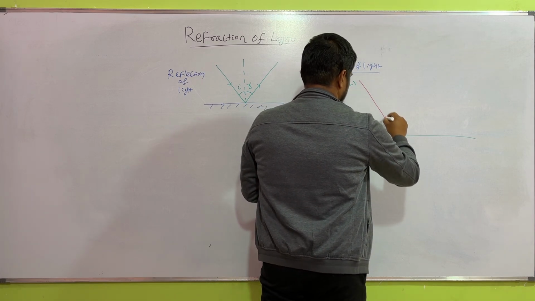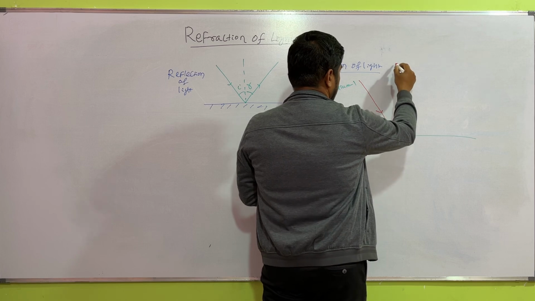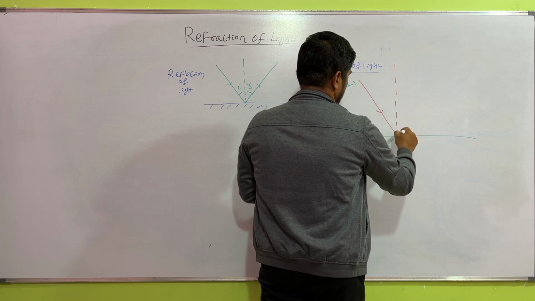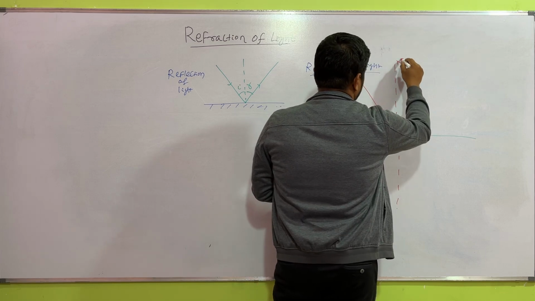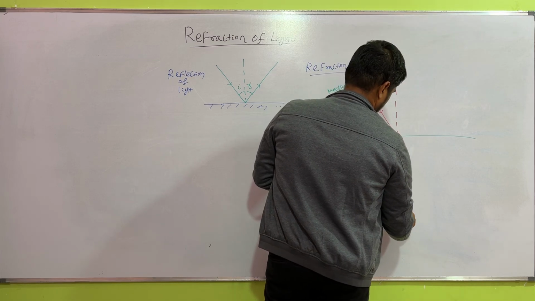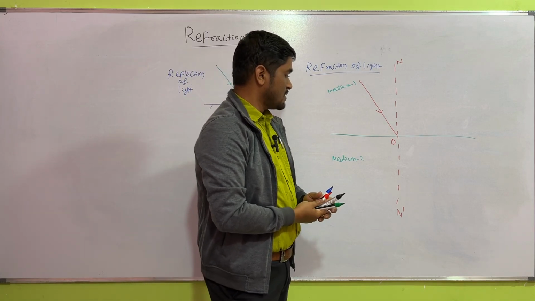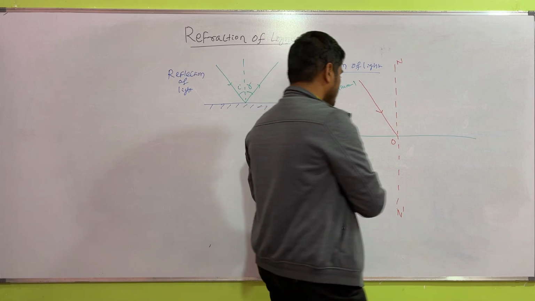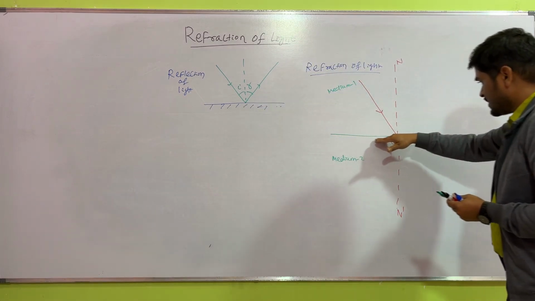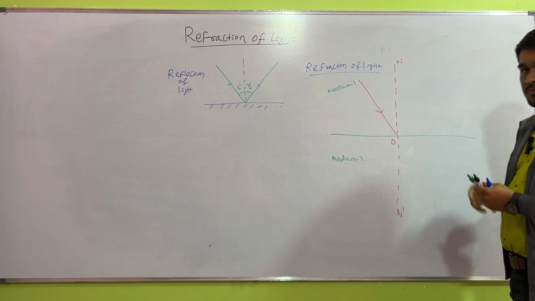Let this be the incident ray and this be the normal. N dash is normal to the interface. This is medium 1, this is medium 2, and the green line is the interface for medium 1 and medium 2.